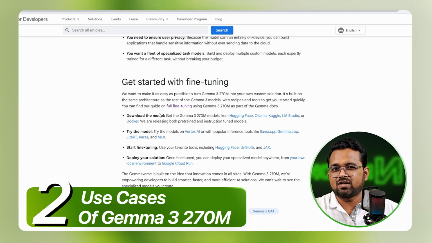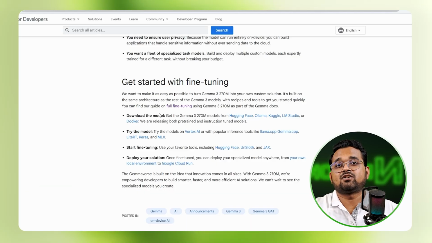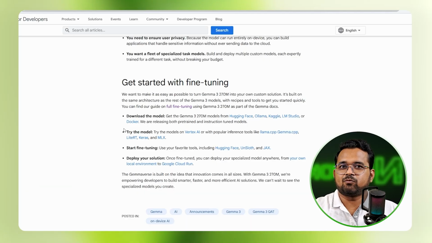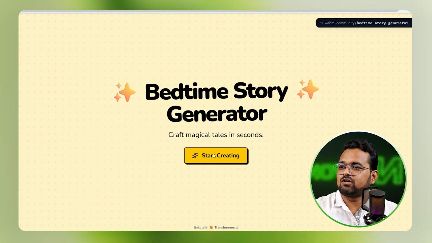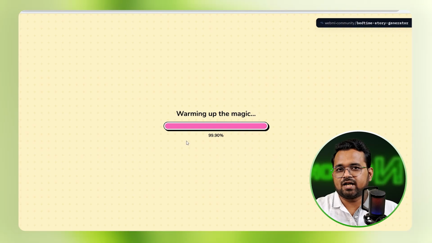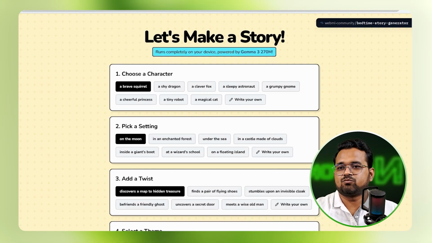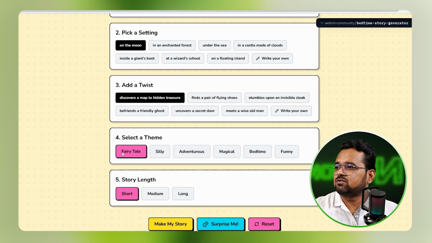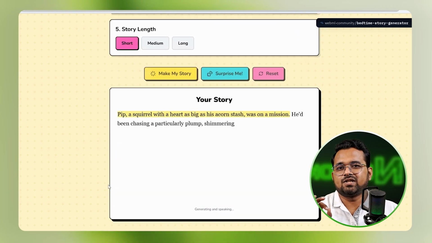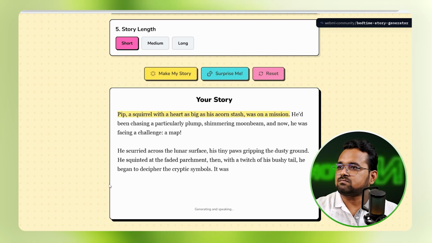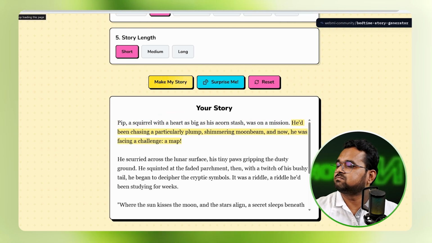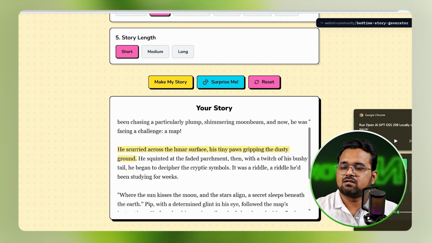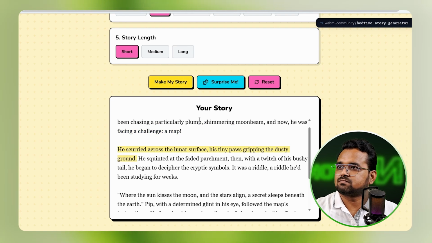Let me show you how you can run this model on your PC, and it can also run in a mobile application and web app. I've already downloaded the model, so I'm going to be offline right now and click on start creating. I don't have to download anything, it's cached. You can see I'm offline right now. This is a very basic story model. If I click on anything, it starts generating a basic story. Pip, a squirrel with a heart as big as his acorn stash, was on a mission. He'd been chasing a particularly plump, shimmering moonbeam, and now he was facing a challenge: a map.